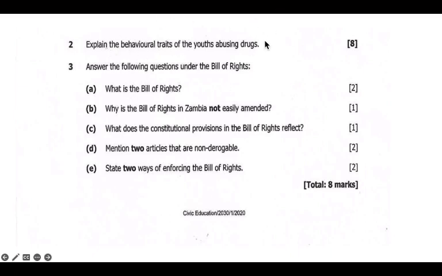Okay, it can come as an essay question, and also it can come in section A and then even C. So section C, section B, and section A, there is one question on substance abuse most of the times. So we need to know especially behavioral traits, and then also street names for drugs, and then also we need to know the actual effects of substance abuse.